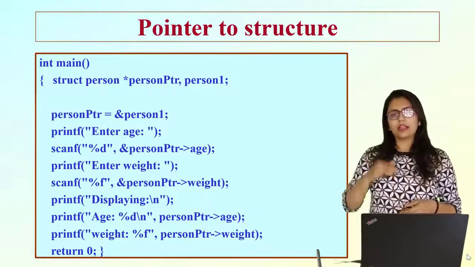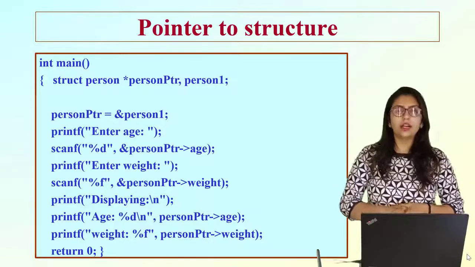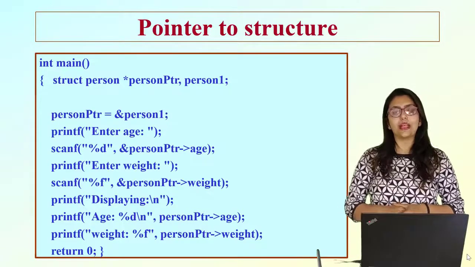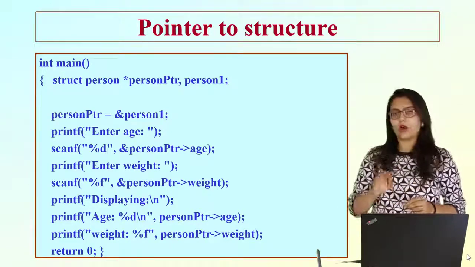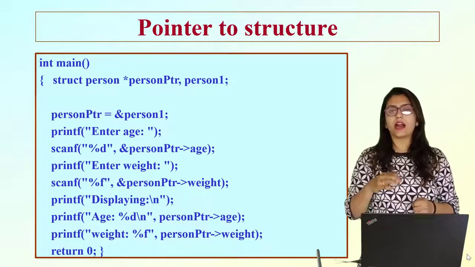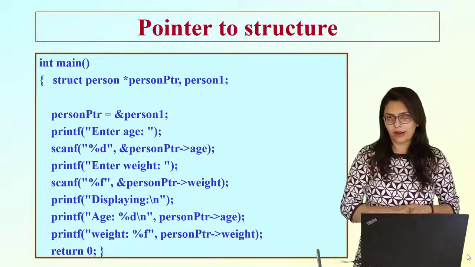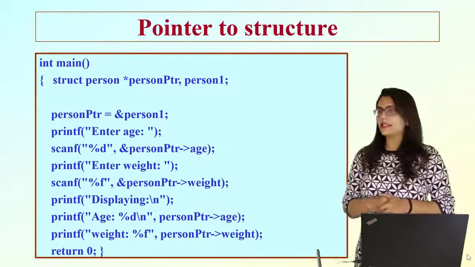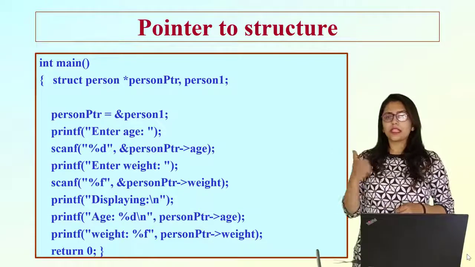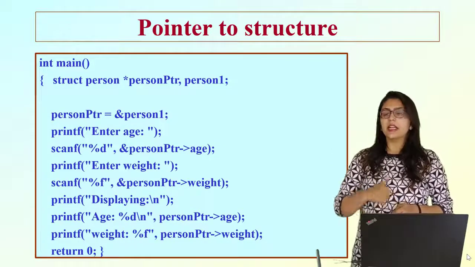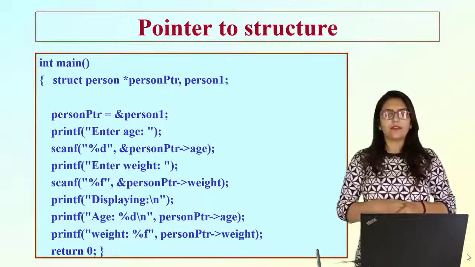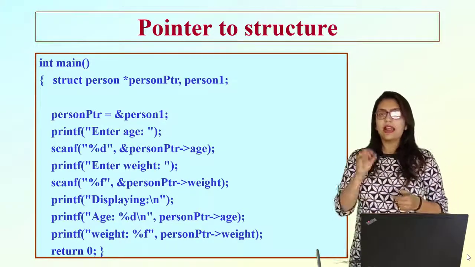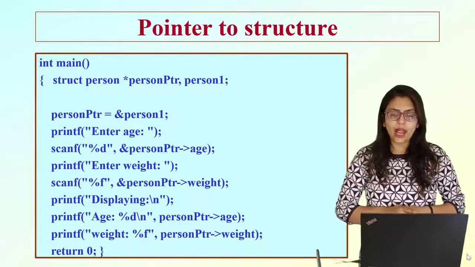Right. And the rest of the program you can see over here. Now we will go to my IDE and see how exactly this program is going to be performed. Now as you can see, what is the difference over here? Whenever we are dealing with pointers and the value pointed to by the pointers, we are going to use a special operator. You can see it inside scanf that instead of person1.age, I have written person pointer, then the special operator arrow and then age.